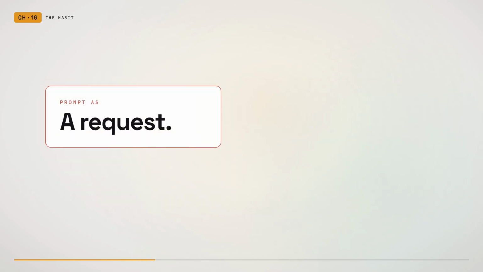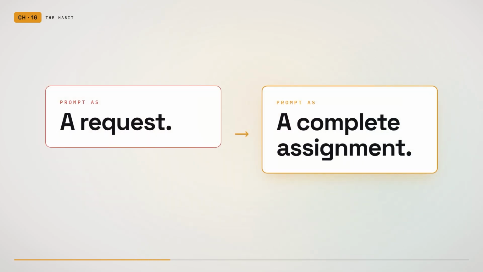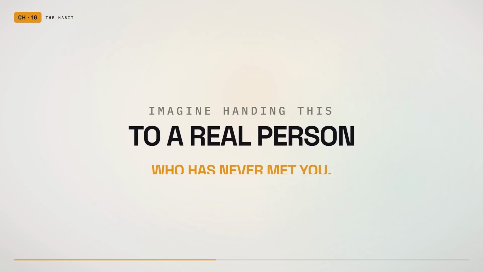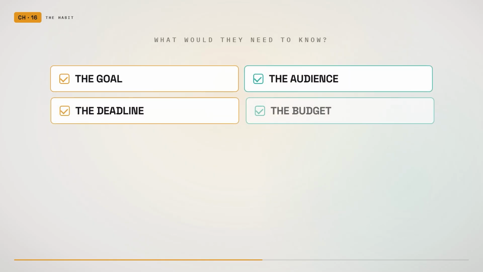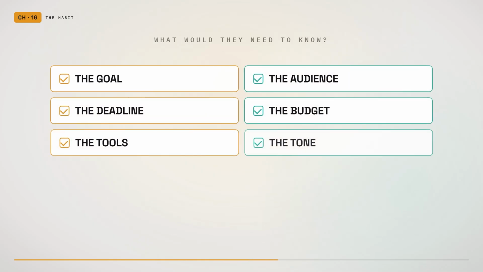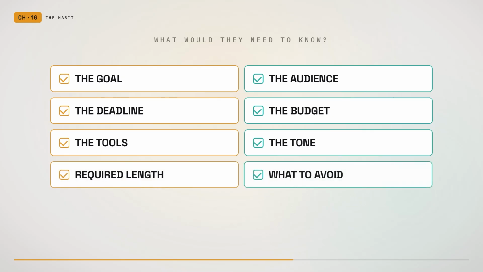Before sending a prompt, pause for a few seconds. Imagine handing the task to a real person who has never met you. What would they need to know? The goal, the audience, the deadline, the budget, the tools, the desired tone, the required length. The things that must be avoided? Then place the most important answers into the prompt.